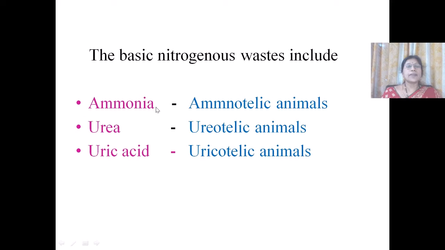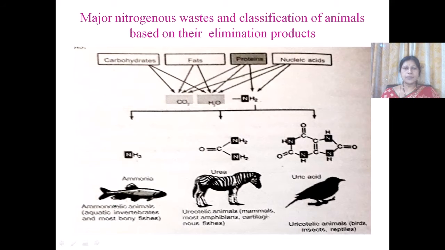These three nitrogenous wastes vary in their toxicity and their energy costs. Now let us study the various nitrogenous wastes and the animals which excrete them in detail. So first is ammonia.